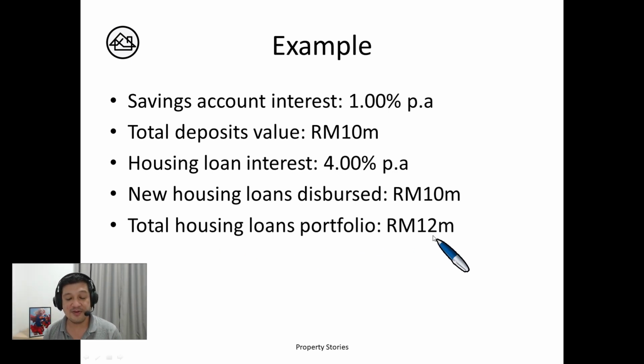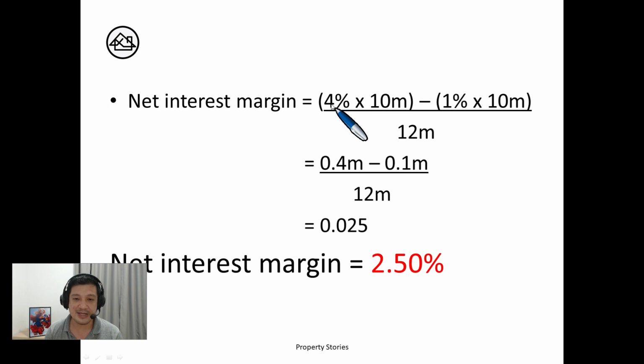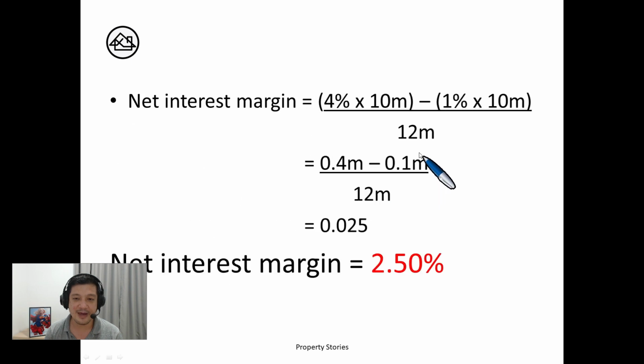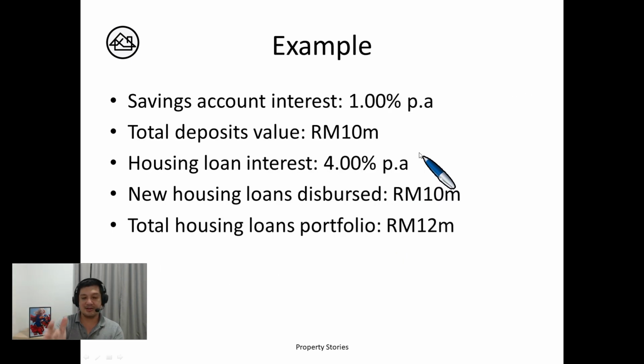Total housing loan portfolio, let's just say for that year, is only 12 million. So net interest margin, remember the formula here, is investment returns minus interest expenses, IR minus IE. In the balance sheet, you have already invested 10 million at 4% per annum by lending it out as housing loans.